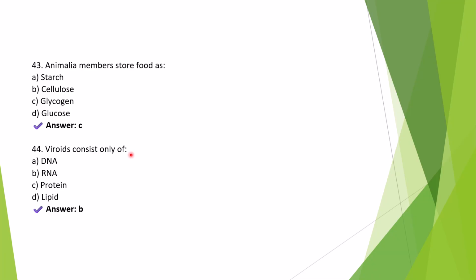44. Viroids consist only of. Right answer is option B, RNA. Viroids are the smallest known infectious agents, consisting of a short circular RNA molecule without any protein coat. They cause diseases in plants, not animals.